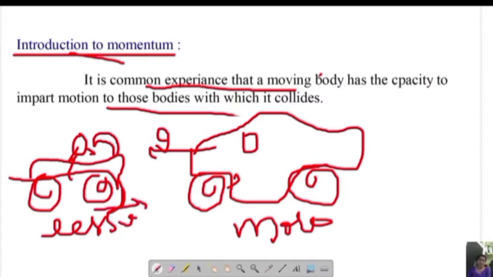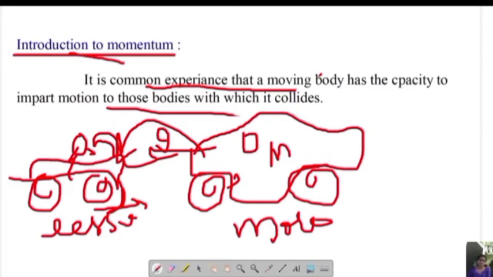Irrespective of velocity, we don't consider velocity v here. We will consider only the mass. When both of them come opposite to each other, in accidental cases, if the bike collides with the car, which will be affected more? Obviously the bike. Why is the bike going to be affected? Because the car has more mass, it will put more force on the bike and hence the bike is affected. So this is the reason. That means mass also matters here.